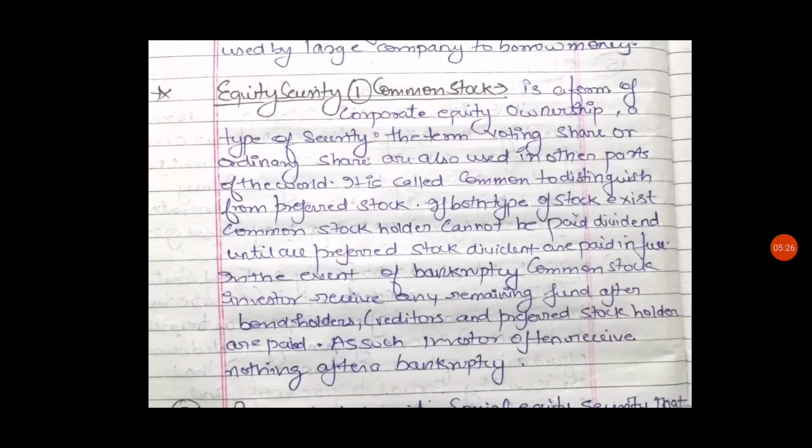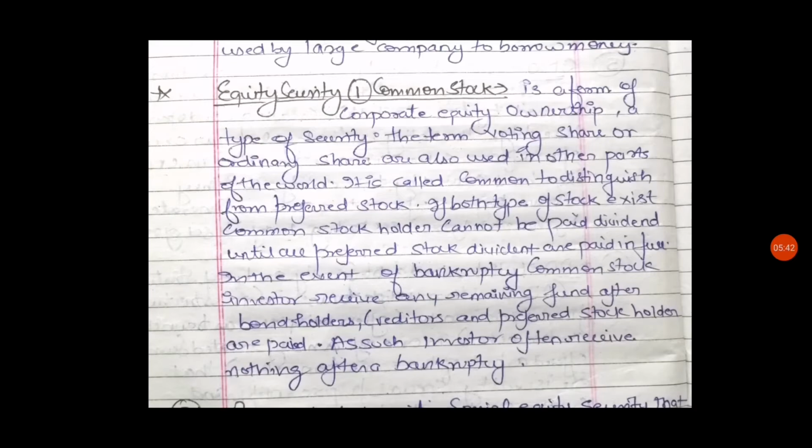First one is common stock. It is a form of corporate equity ownership, a type of security. The terms voting share or ordinary share are also used in other parts of the world. It is called common to distinguish it from preferred stock.